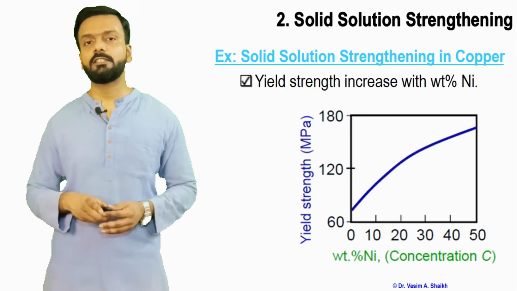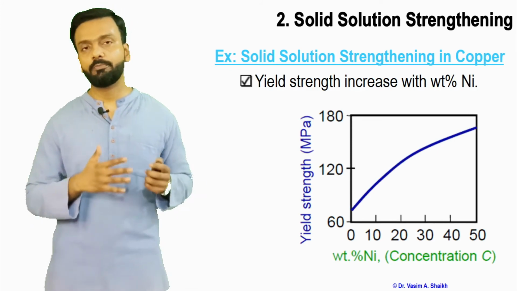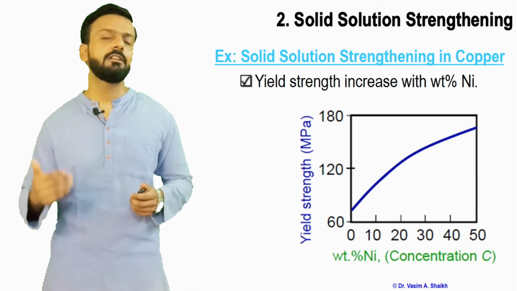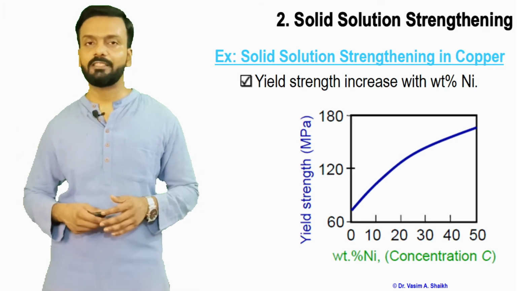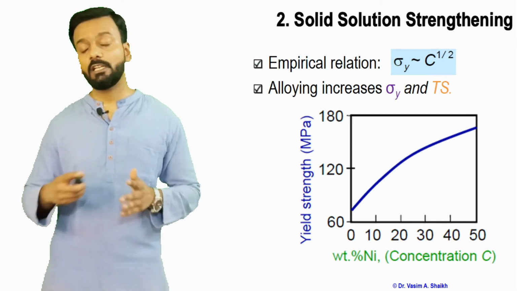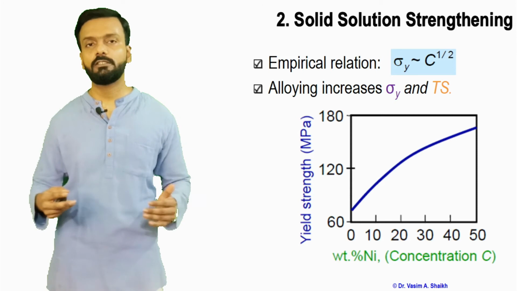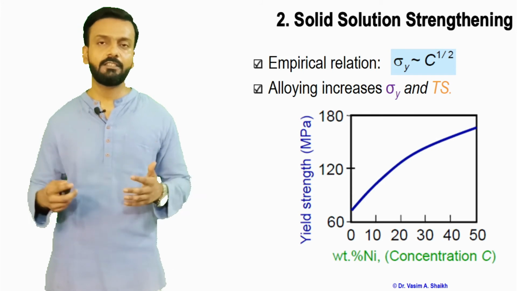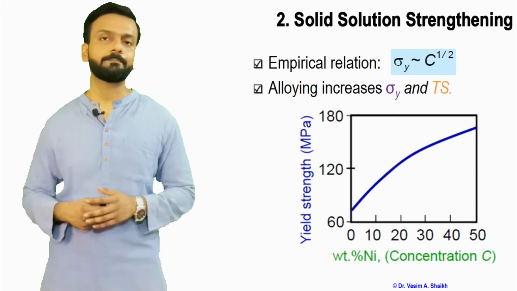Now let us see the yield strength. Initially it is around 65 or 70 megapascals when it is pure copper. As you go on adding nickel, around 50% of nickel will create a yield strength of around 170 megapascals. This is an empirical relationship which shows that yield strength is related to the composition of the material. So as you increase the nickel composition, the yield strength also increases. The bottom line is that alloying increases the yield strength and it increases the tensile strength of the material.